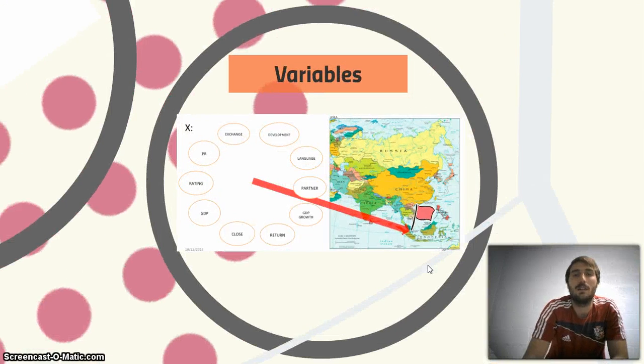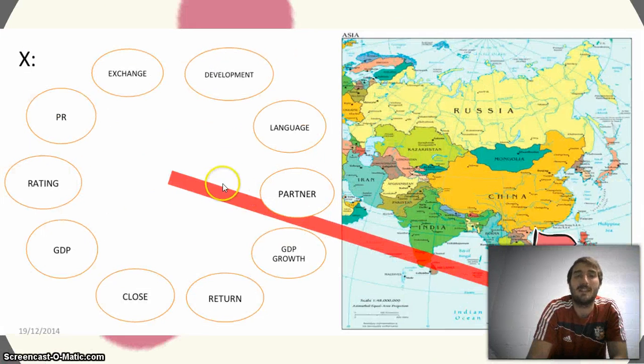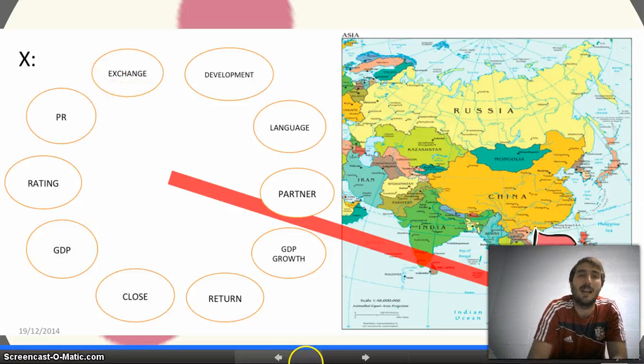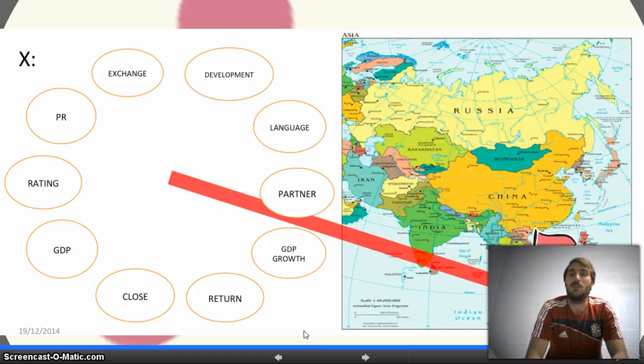So here are the variables that we have analyzed as independent variables, and here you can see Singapore. Going deeply, we have 10 control variables: exchange rate in the target country, development level for each country, and then the language. The two most spoken languages in Singapore are English and Mandarin.